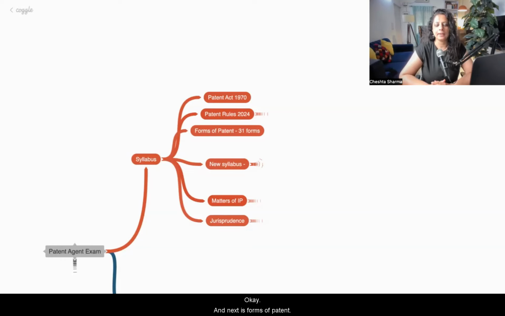Next is forms of patent. Different types of forms are required to be submitted at different stages. In your curriculum, in the Patent Act there are a total of 31 forms. Generally people ask me, Cheshta ma'am, what is the most important part for the patent agent examination? You can note down here, the most important part is these 31 forms.